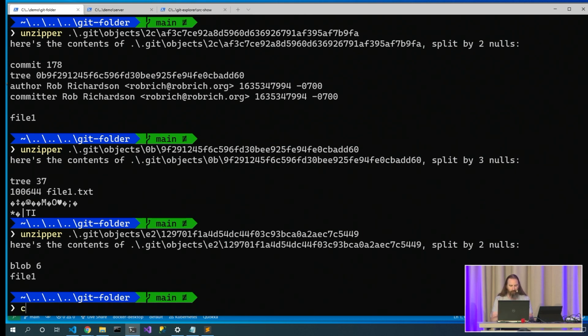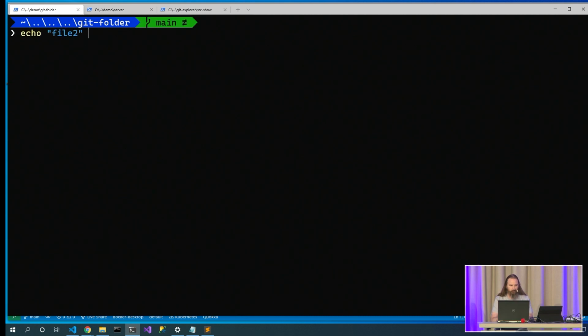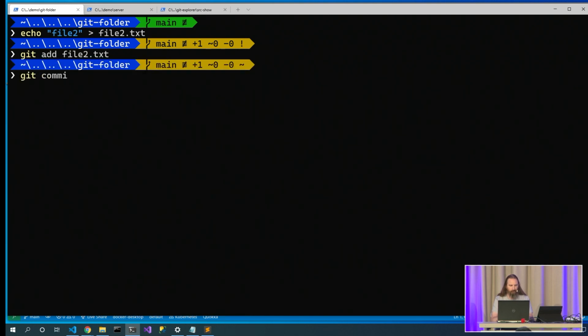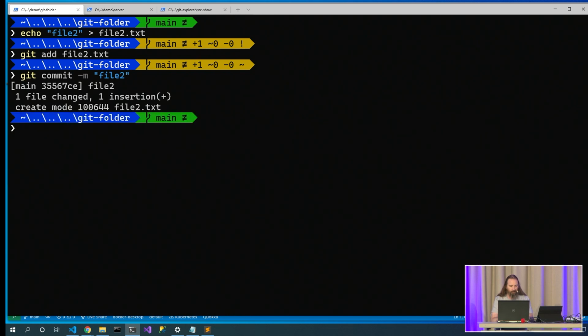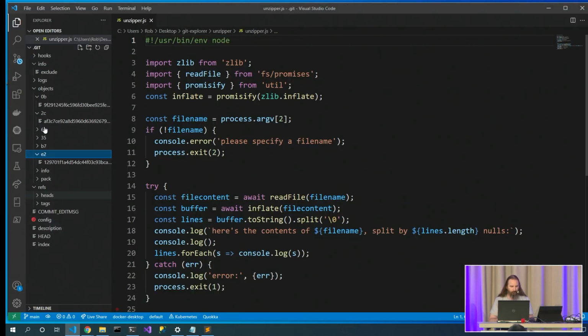Okay, so we have commit nodes, and tree nodes, and blob nodes. That's kind of cool. Let's do another commit. Echo file2 into file2.txt, git add file2, git commit -m file2. And now if we go look in that objects folder, now we have 3 more objects. Wait, I did 1 commit, and I ended up with 3 objects. Yeah, we have the commit node that explains to us the commit history, or the commit message, the author, the date and time. Then that references a tree node. The tree node references all of the files and what permissions they have, and it uses that then to reference the blob nodes that have the actual content.